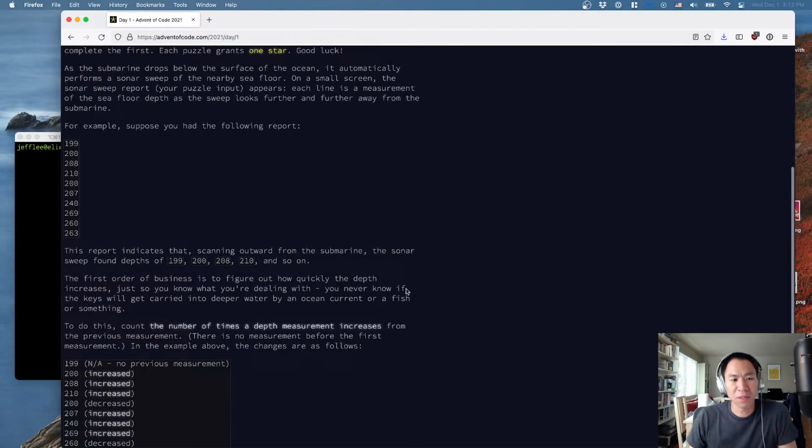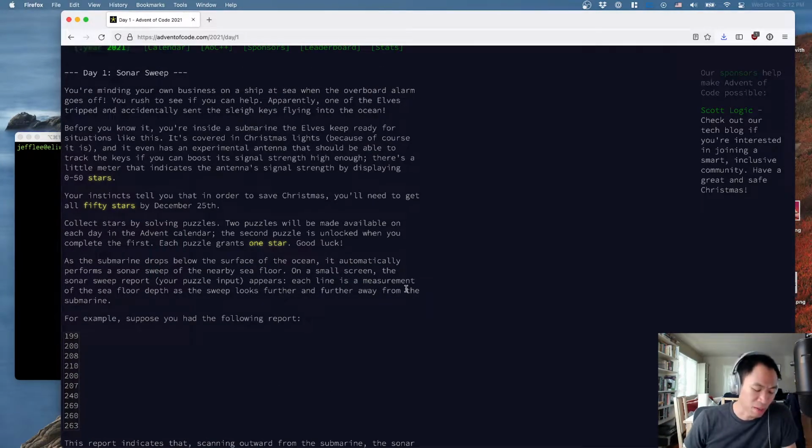So the first thing I'm going to do for today, the first day's problem is usually very, very trivial. It's usually just like opening a file, adding up a bunch of numbers, and then spitting it back out. But they get progressively harder over time. But for my first day, what I think I'm going to do is actually just set up my coding and build environment.